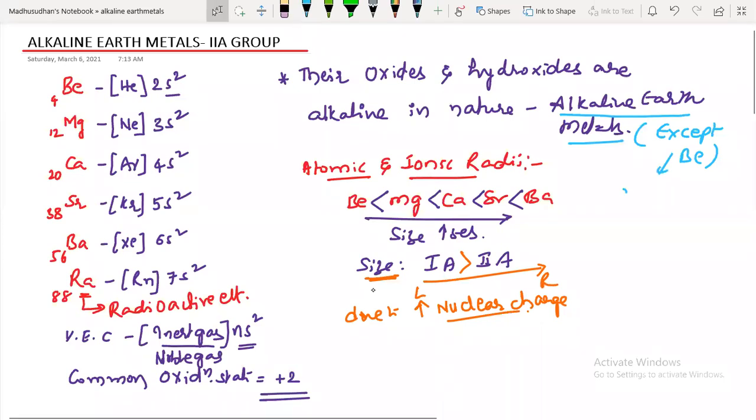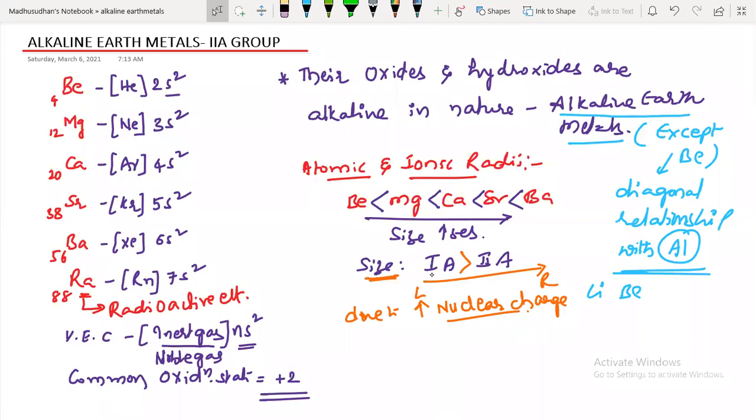It is due to the diagonal relationship with the next group element, aluminum.